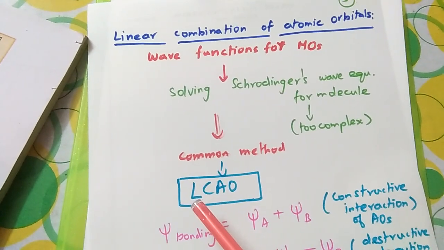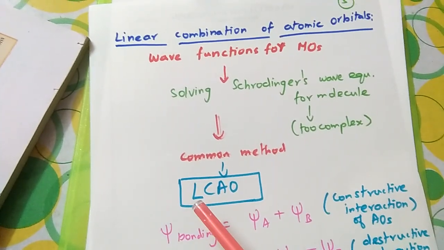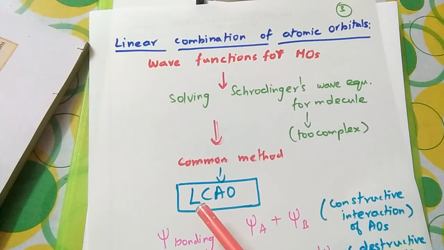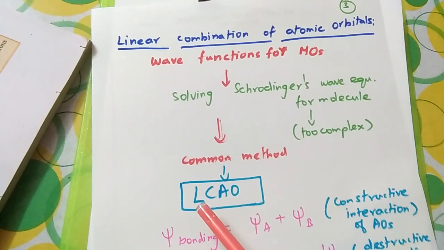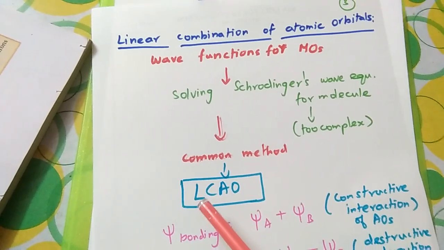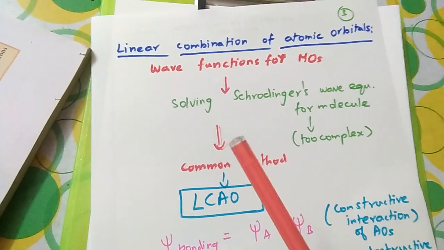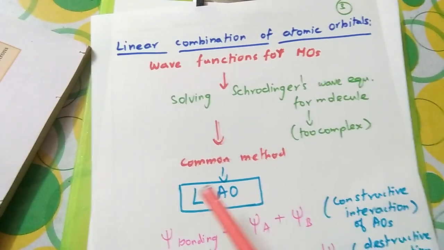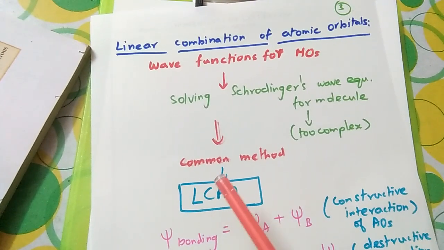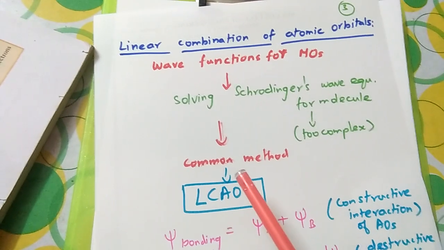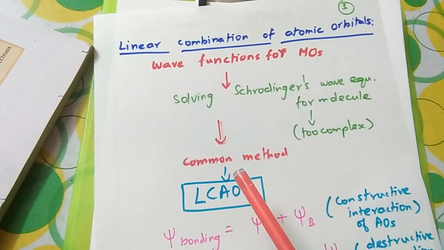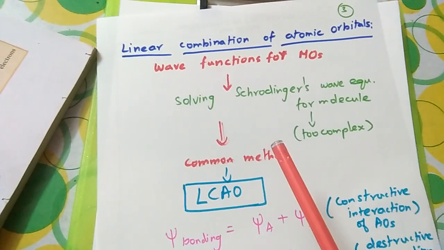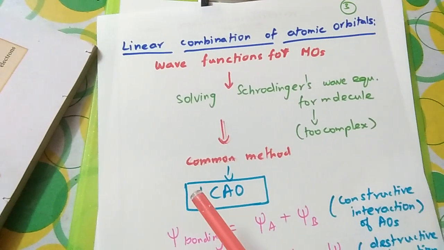And electrons also produce a diffraction pattern, which is proved by the Davisson and Germer experiment and the G.P. Thomson experiment. And we can understand that electron has dual nature. Based on these ideas, Schrodinger gave an expression and introduced a term called psi. Psi is called a wave function. Psi does not have any physical meaning. It just tells about the probability of existence of electrons around the nucleus.